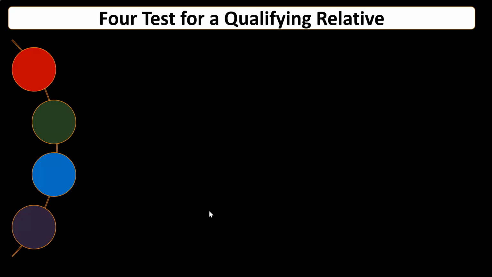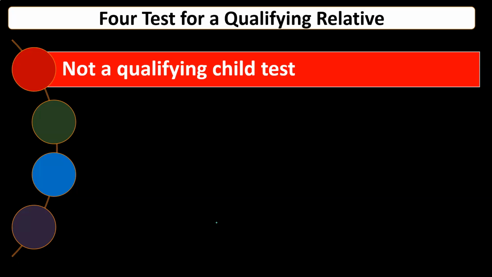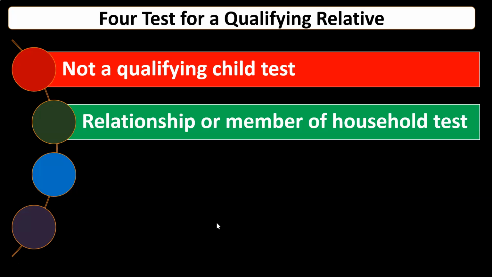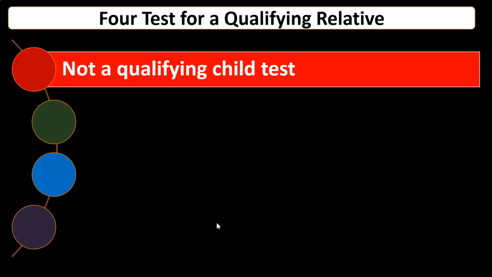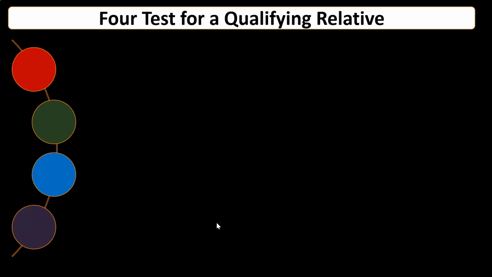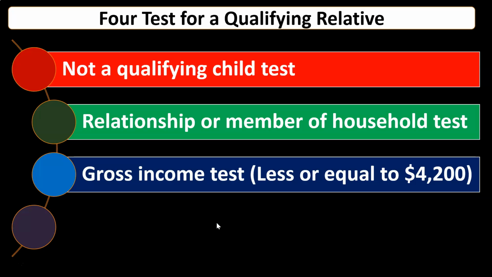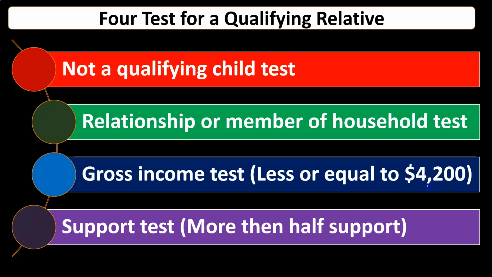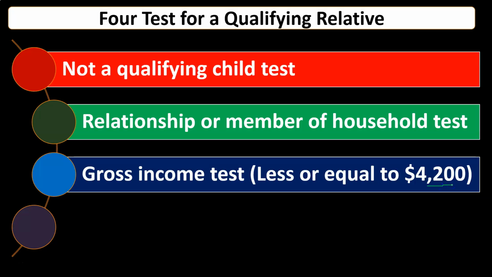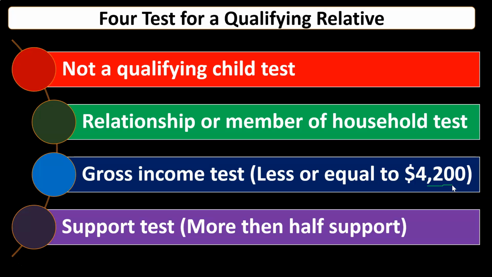Now, if they don't qualify as a qualifying child, then you move to the qualifying relative. The general rule there is that they are not a qualifying child. So you went through the first test and said, okay, they're not a qualifying child, so I'm moving on to the next one, which is less beneficial for tax purposes. That's going to be the relationship or member of household test, the gross income test, less than or equal to 4,200. Now that's the 2019 number because we're getting it from the instructions for 2019. It should be similar for 2020, but be aware of that here. And the support test, more than half support.